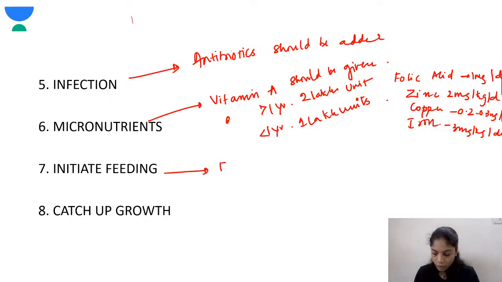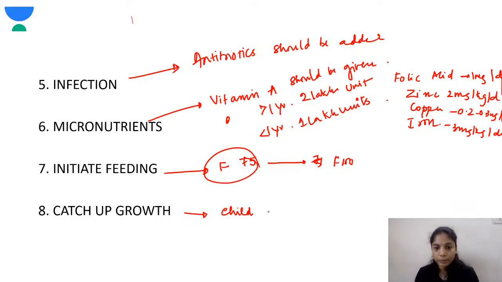Initiate feeding. The child should be started on F75, and then slowly you can go to F100. Catch up growth: the child should be monitored for catch up growth. When the child is removed from the adverse environment, where the child was not receiving proper nutrition, once the child is stabilized, feeding is initiated and the right calories and a good amount of nutrition are given, the child will have catch up growth.